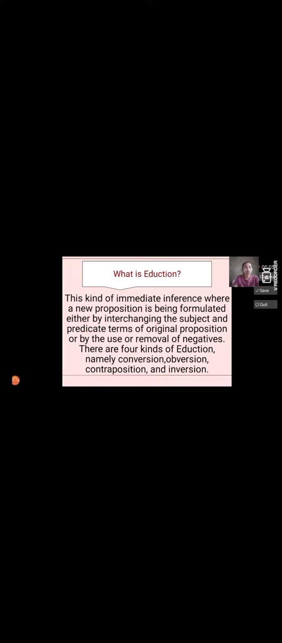This kind of immediate inference is one where a new proposition is formulated either by interchanging the subject and predicate terms of the original proposition or by the removal of negatives. There are four kinds of eduction, namely conversion, obversion, contraposition, and inversion.